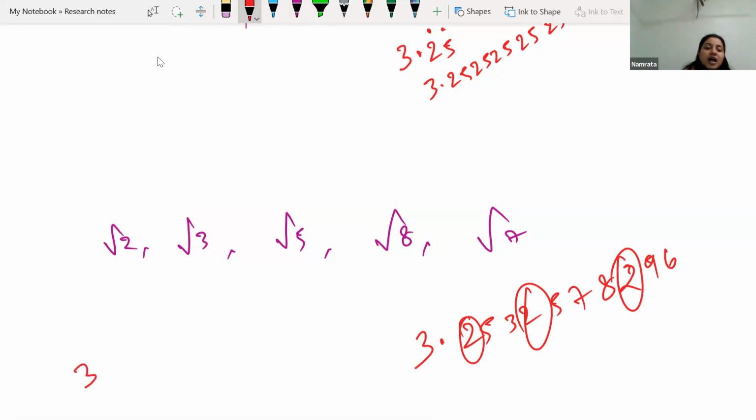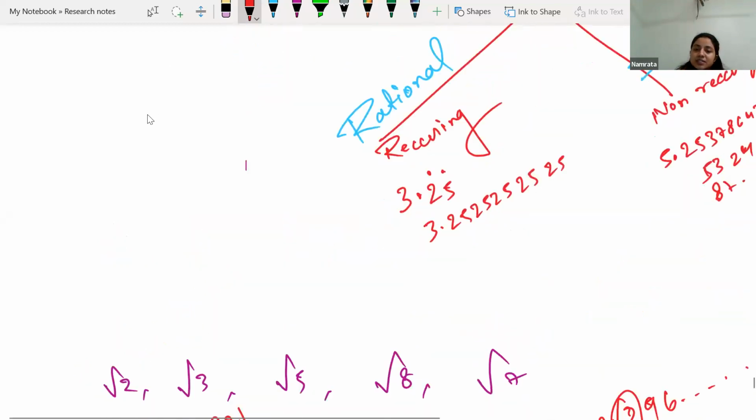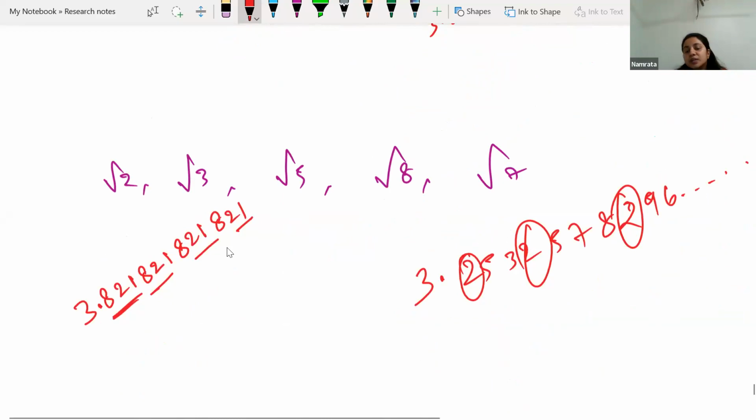Pattern means if we have 3.821, again 821, again 821, again 821, can you see the pattern? 821, 821, 821. This is the pattern which I am talking about. Here in the other one on the right hand side, you can see there is no pattern and it is just continuing. So such numbers are called irrational numbers, and whenever the pattern is there, it is called rational numbers. This type of irrational number explanation we have in this chapter.